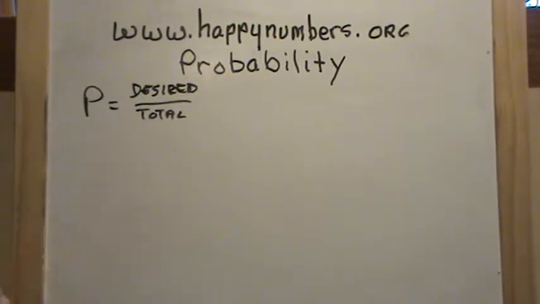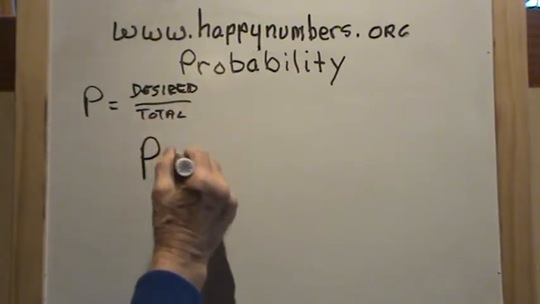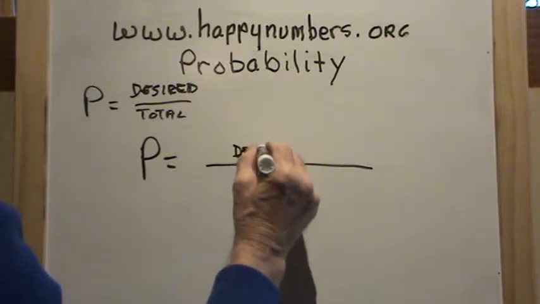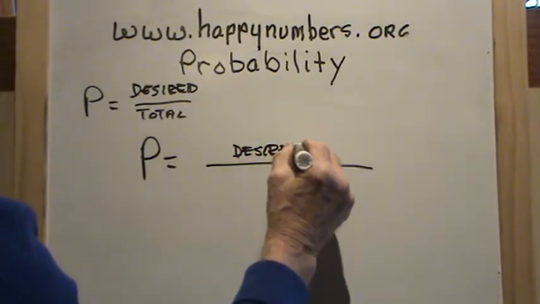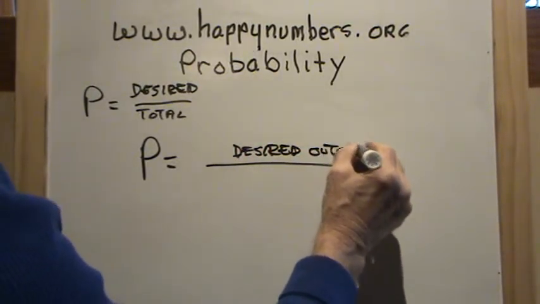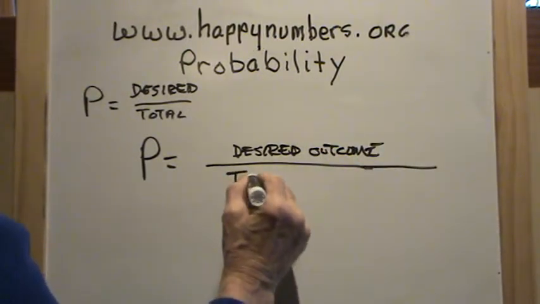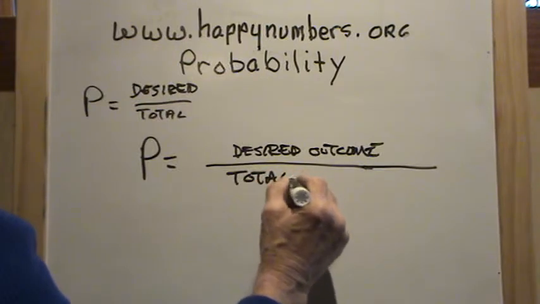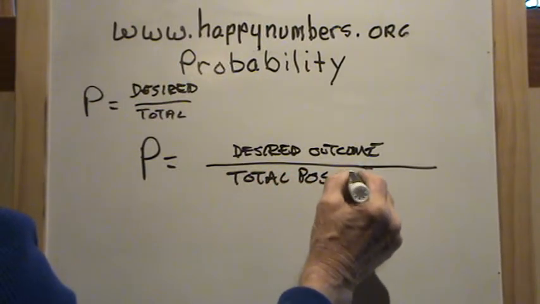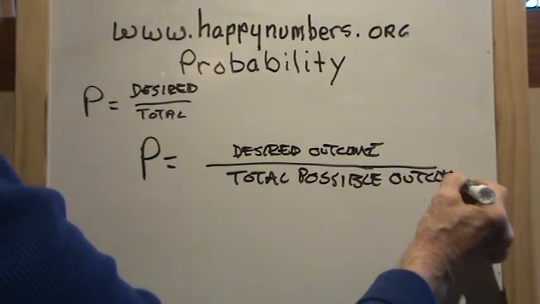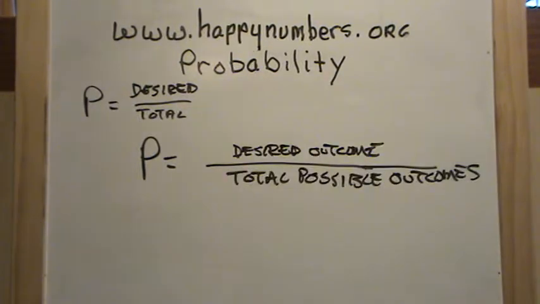And to compute probability, we have our desired outcome, the outcome that we're looking to happen, over the total possible outcomes. And let's take the example of flipping a coin.